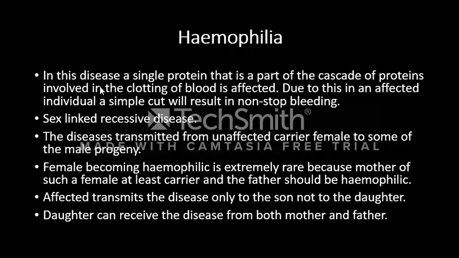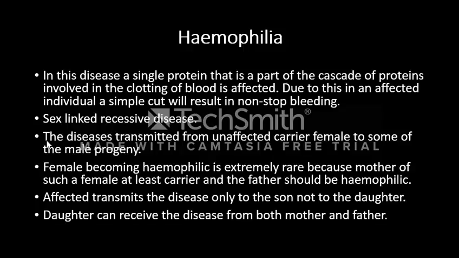What is hemophilia? It is a disease in which a single protein that is part of the cascade of proteins involved in the clotting of blood is affected. Due to this, an affected individual with a simple cut will have non-stop bleeding, as clot formation is reduced.